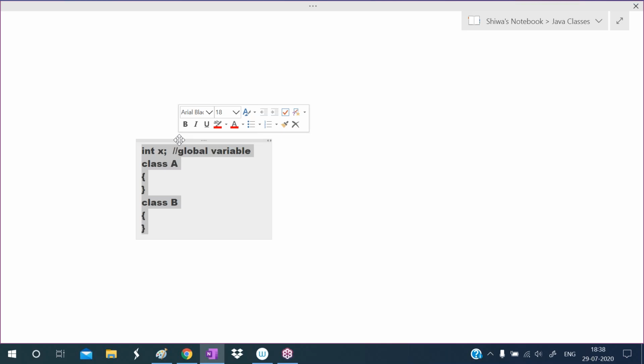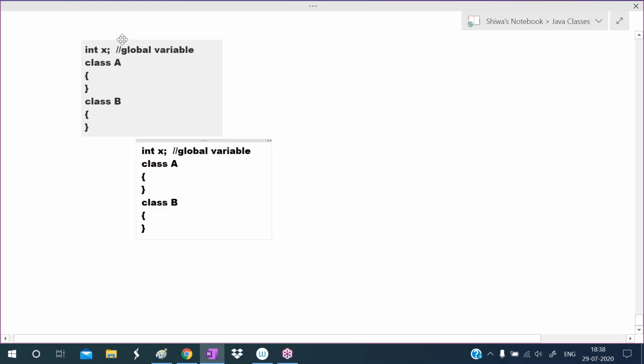Whereas here in C++, it supports global variables, meaning other programs can access them. So due to this, some security problems will occur.